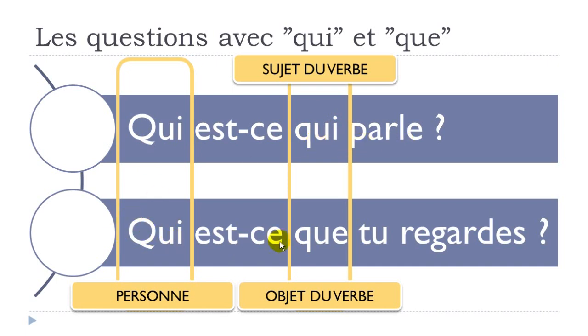Qui est-ce qui parle? All right, so here you want to have the information regarding the person, and then here you want to have the information regarding the subject of the verb, parler, okay? And here, qui est-ce que tu regardes? So, who are you watching? So first thing here, because you want to have the information regarding a person, qui est-ce que, and here it will be the object of the verb, so you are watching someone, okay?